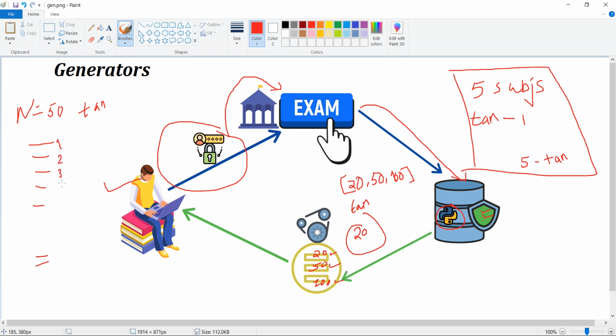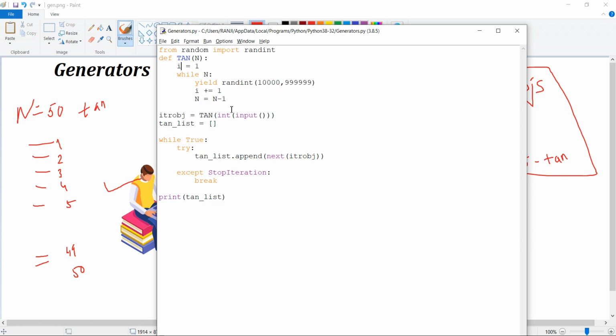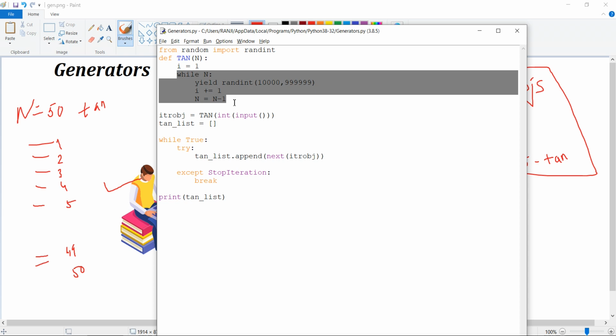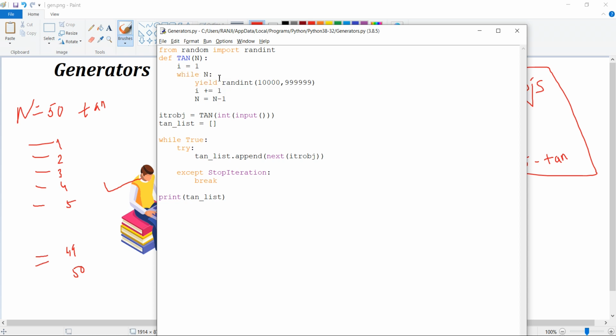So I should access each of these numbers with the help of some counters. For that counter, I basically have this I. Inside this, I have a while loop. This while loop will run until the number of numbers I want to generate, the times I want to generate this number. So until it reaches 50, this loop will work.